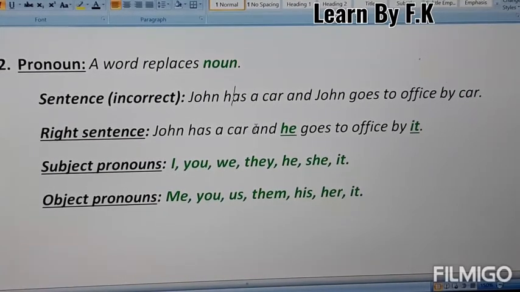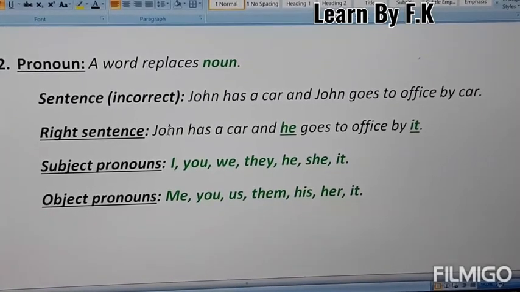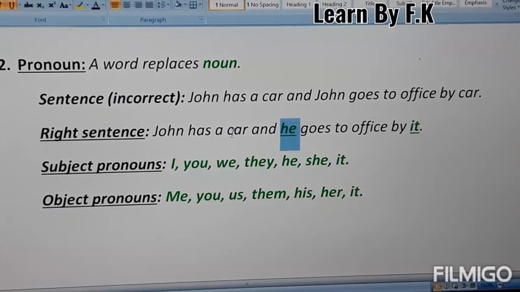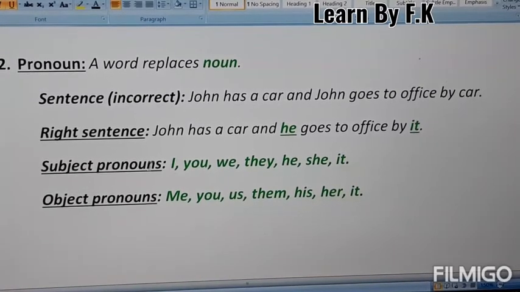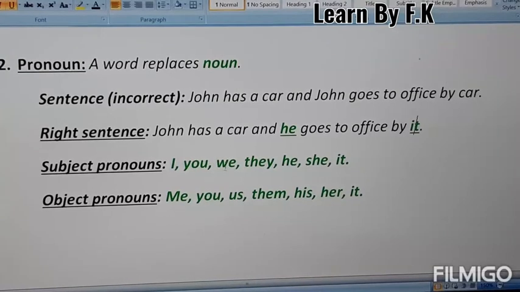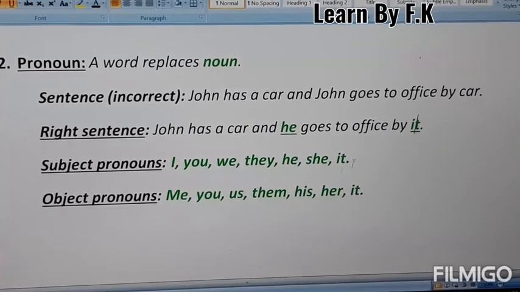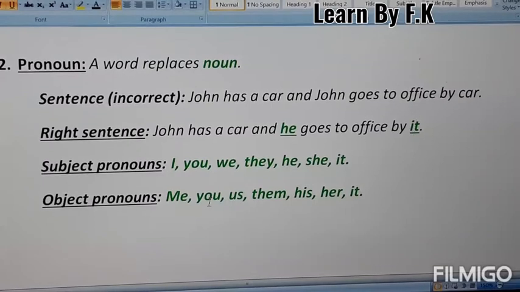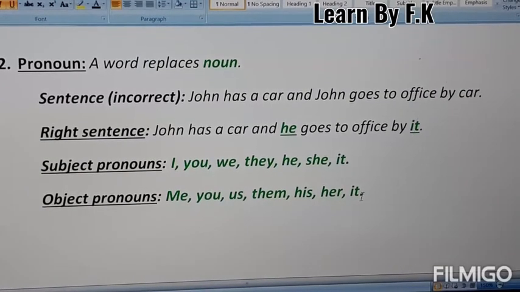This is a correct sentence. Why? Because we are using the pronoun and we are not repeating the same subject and object again and again, and we are replacing them by pronouns. Here the subject is John, which is replaced by the subject pronoun he, and the object is car, which is replaced by it. You can also see it in detail here. Subject pronouns are written here: I, you, we, they, he, she, it. And object pronouns are me, you, us, them, him, her, it.